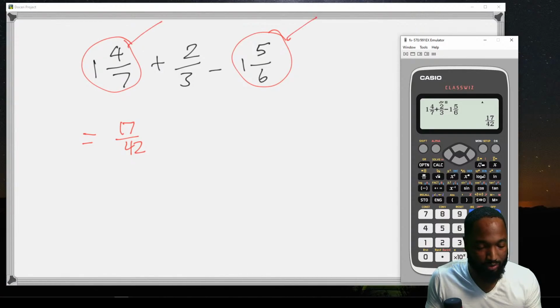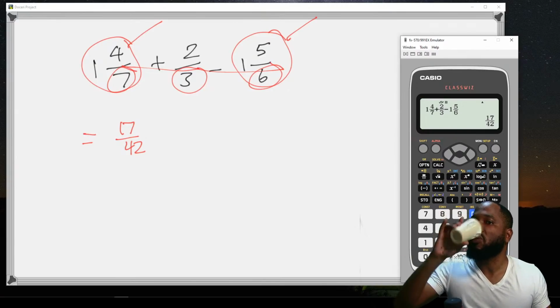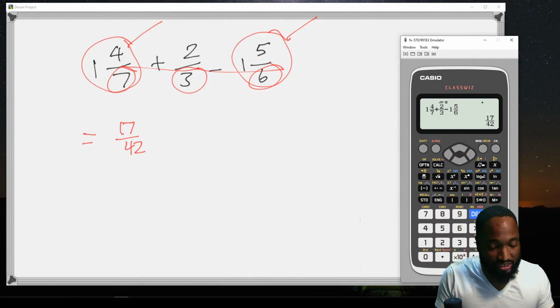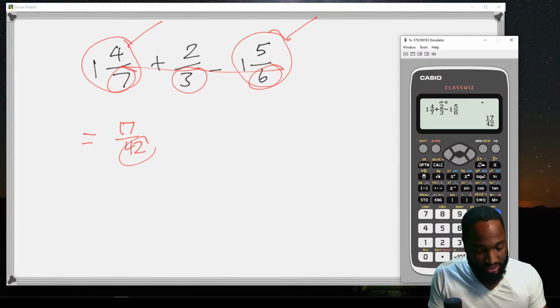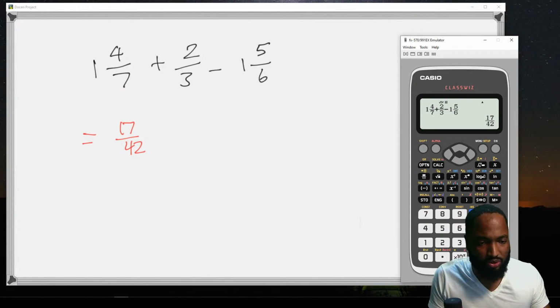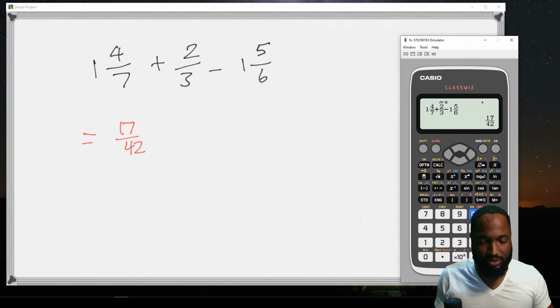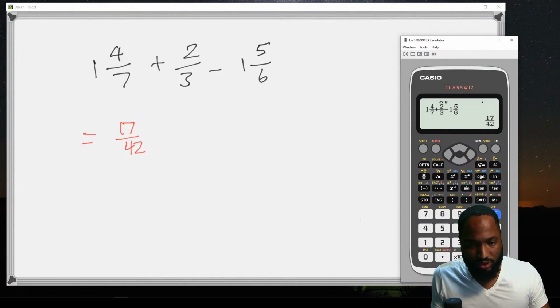The LCM of 7, 3, and 6 is 42, and you would divide 7 into 42 and multiply the numerator. I don't want to waste time on this. You're supposed to know how to do this one, right? So paper one was real vibes. Viewers, don't forget to press the like. So this is simple, right?